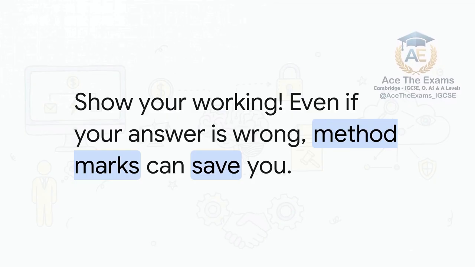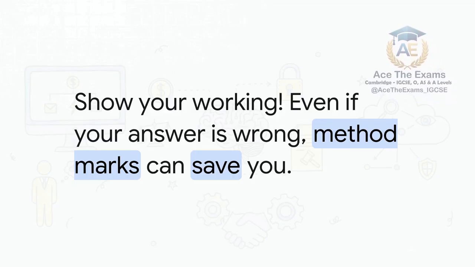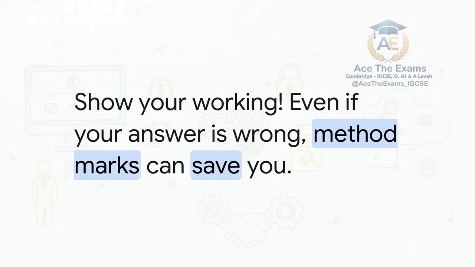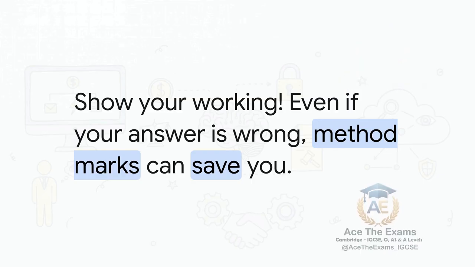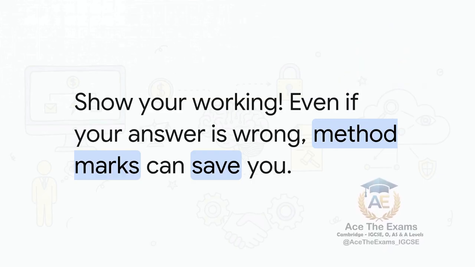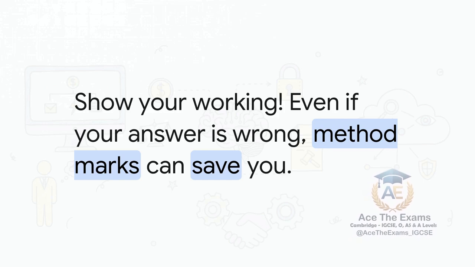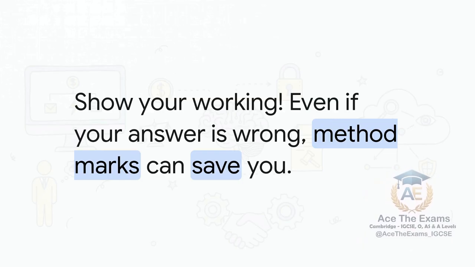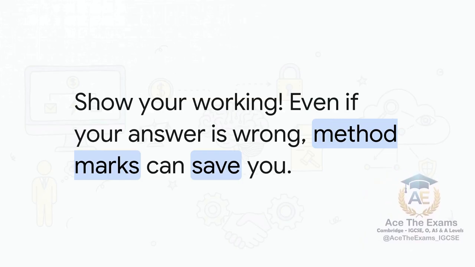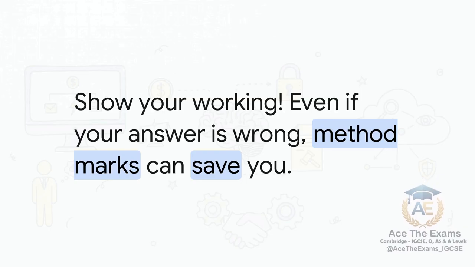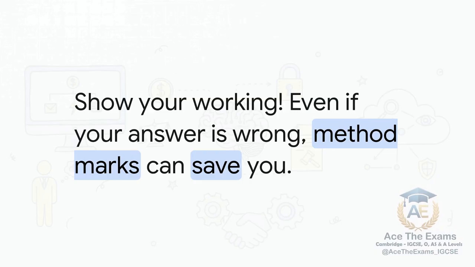Listen to me. If you are calculating a complex trace table, or if you are evaluating the logical step-by-step progression of an ethical dilemma, and you make one tiny silly arithmetic or logical error at the very end of a massive question, do you lose all 6 or 8 marks? Not if you showed your working. Examiners are actually actively looking for reasons to give you points. If your procedural framework is clearly visible on the page, if they can literally see your algorithmic thinking and exactly how you decompose the problem step by step, they will award you method marks for the correct process, even if the final destination was slightly off.